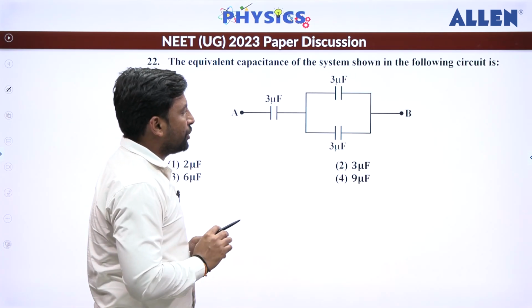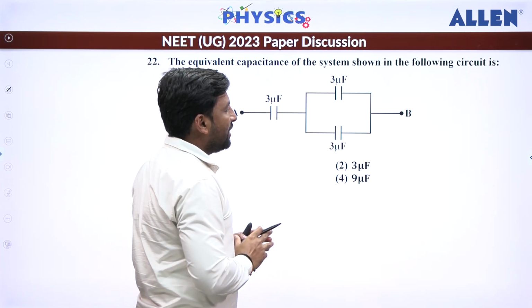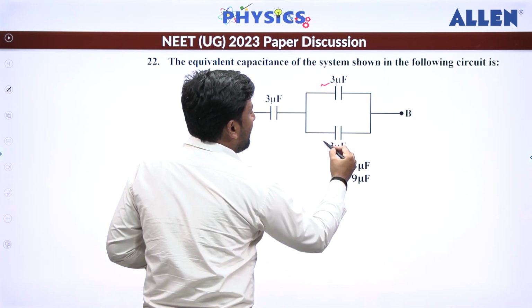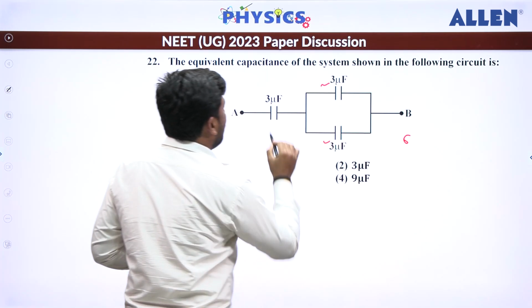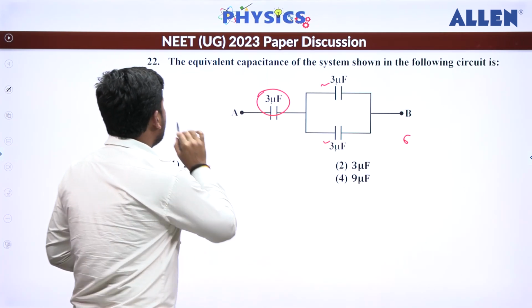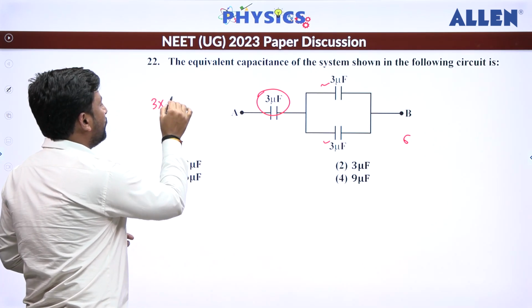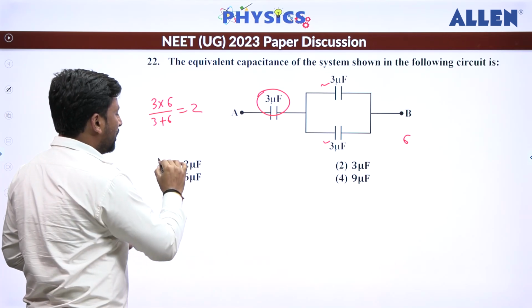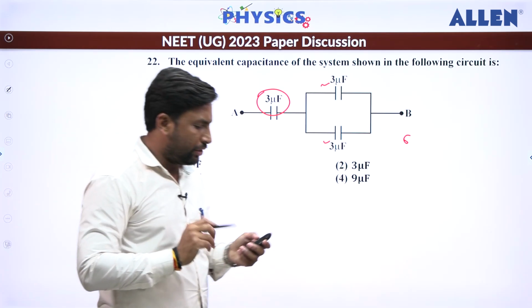Next, question number 22. It is a very easy question. Simply, capacitors are given and they have asked for the equivalent capacitance. So this 3 and 3 are in parallel, so that becomes 6. And now that is in series with 3. So the equivalent capacitance is 3 into 6 divided by 3 plus 6, which gives us 2. So the correct answer is 2 microfarad.